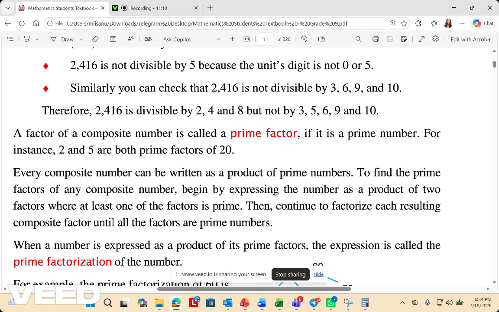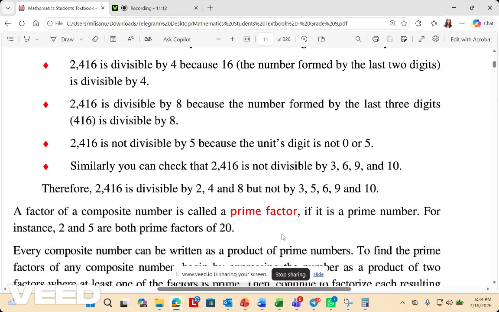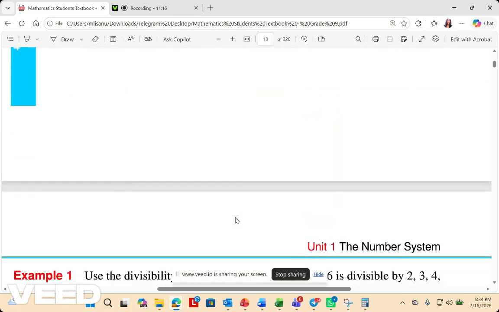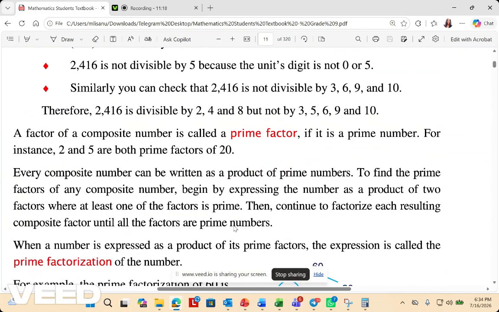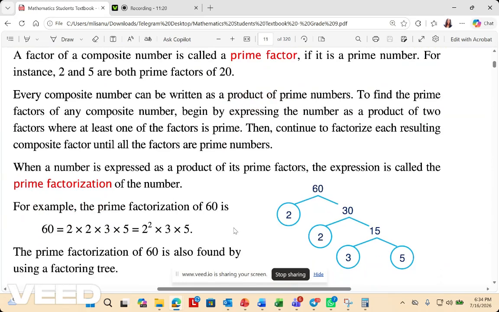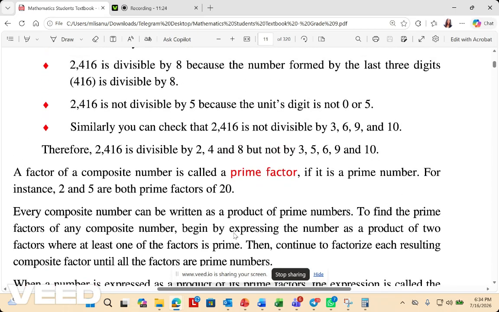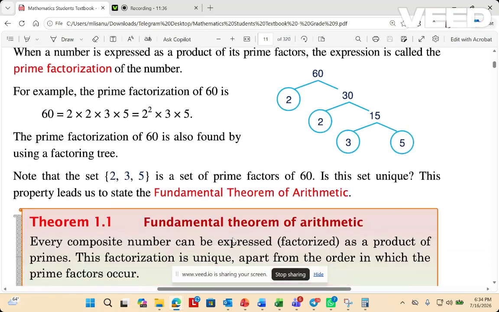When we say a number is composite, it means that it can be divided by 2 or more factors. A prime number can only be divided by itself and by 1. That's why we are going on with prime factors.